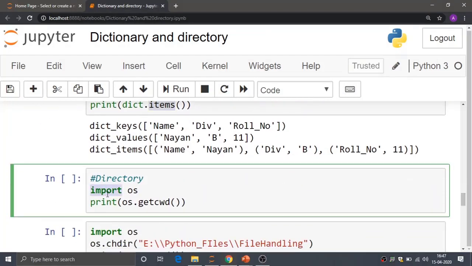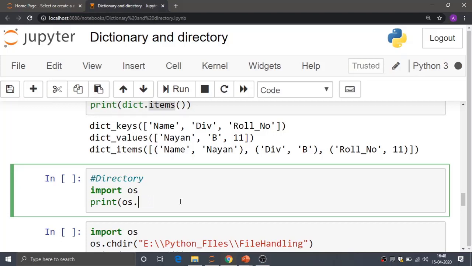Before that, whenever you want to use the functionalities related to the directory, first of all you have to import the OS module. Under that OS module, different functional methods are defined. We have to use those methods for working with the directory. Now suppose I want to check in which directory I am currently working. For seeing that, I am using the method getcwd, which is already defined in the OS module.